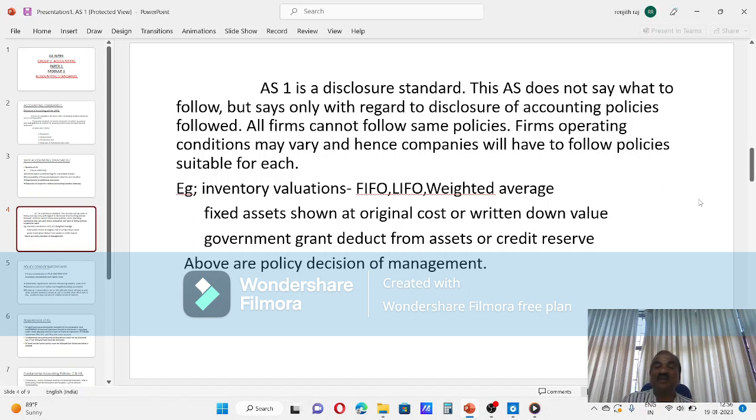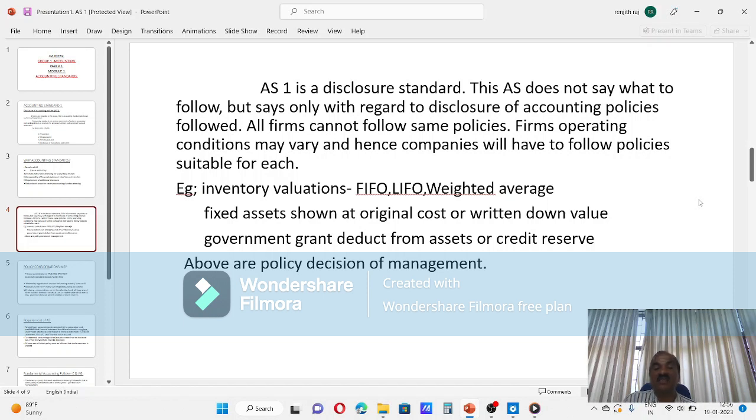So, every firm cannot have same, as every person cannot have chappals of same size. Depending upon the organization, it may vary. So, certain policies, firm are operating under various conditions. Certain policies may have to be adopted for each organization according to suit their requirement. For example, inventory valuation.